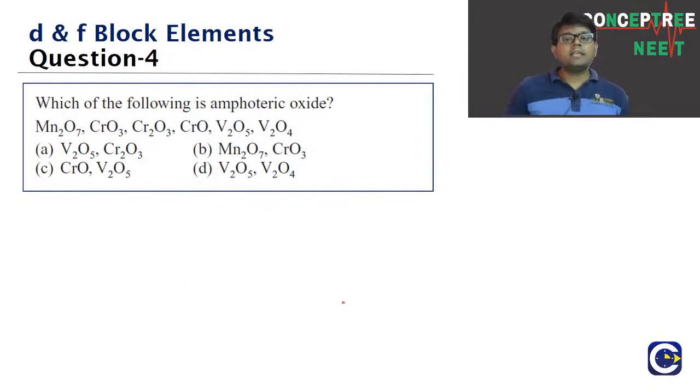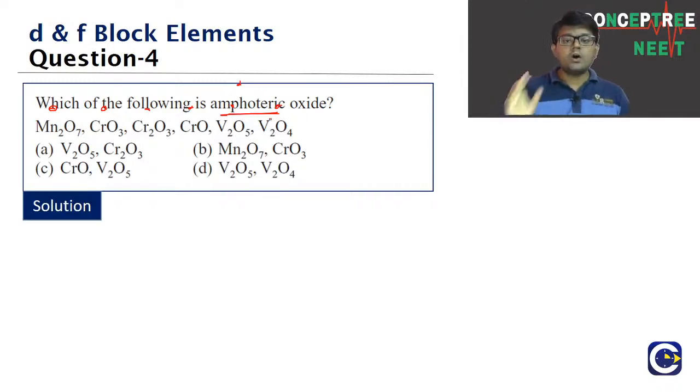So this is another important area of questions, the acidic, basic and amphoteric nature of oxides. Here we are given a collection of oxides. We have Mn2O7, oxide of manganese. Chromium, we are given 3 oxides, CrO3, Cr2O3 and CrO. Vanadium, we have 2 oxides, V2O5 and V2O4. We need to conclude which of the following will be amphoteric oxides. Question number 4, what do we need to find out? We have to find out which of them will be amphoteric oxides.